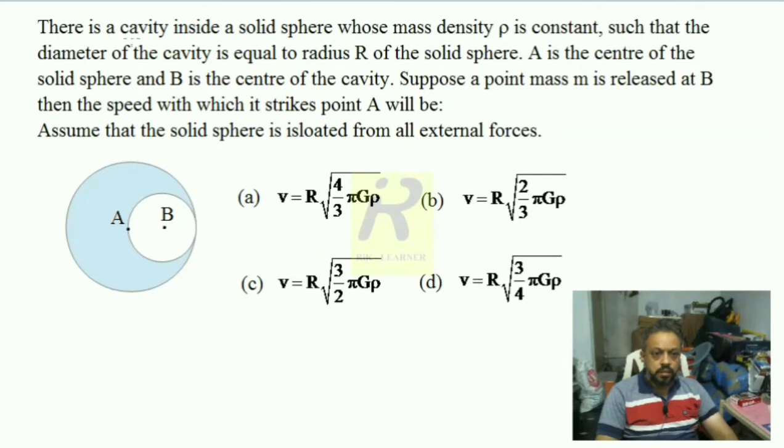It says there is a cavity inside a solid sphere whose mass density rho is constant, such that the diameter of the cavity is equal to radius r of the solid sphere. A is the center of the solid sphere and B is the center of the cavity. Suppose a point mass m is released at B, then the speed with which it strikes point A will be. Assume that the solid sphere is isolated from all external forces.